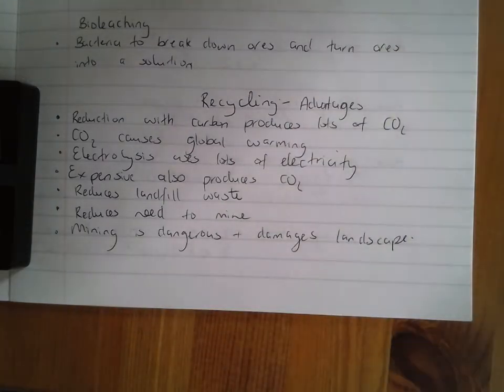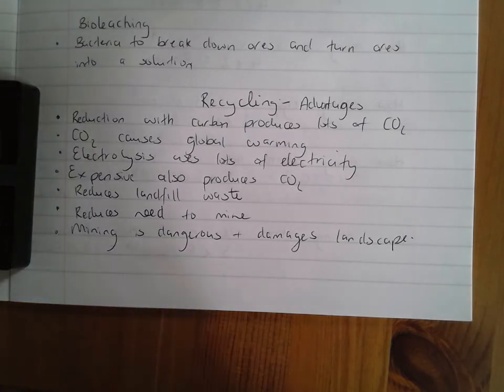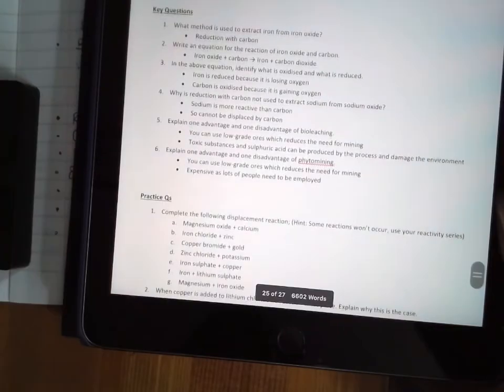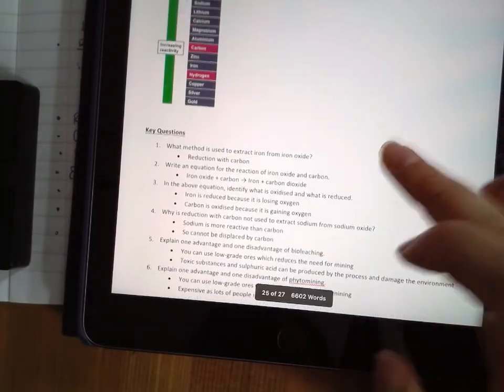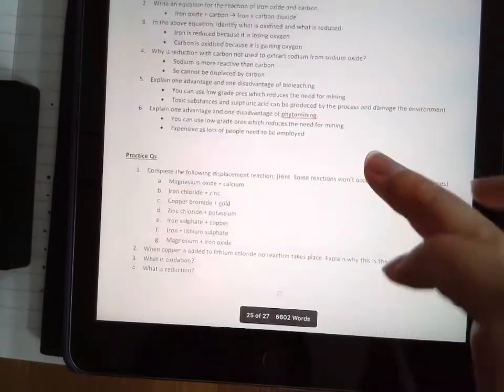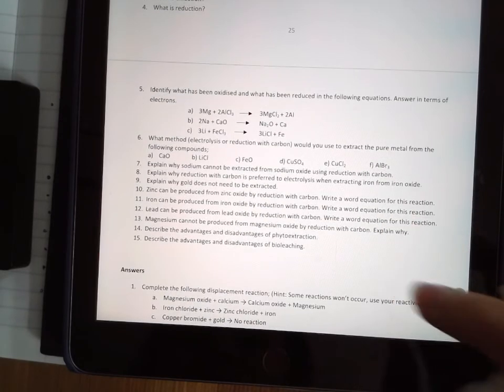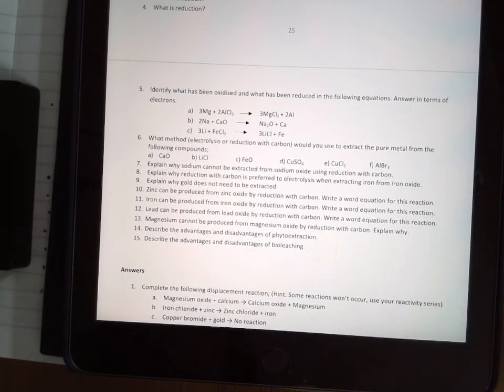There are questions that you can complete on this topic in your revision guide, in your core info guide. So metals is here on page 25. I go through the key questions, I give you the answers, and then I give you some practice questions to do. I wouldn't advise you to do all of the practice questions.